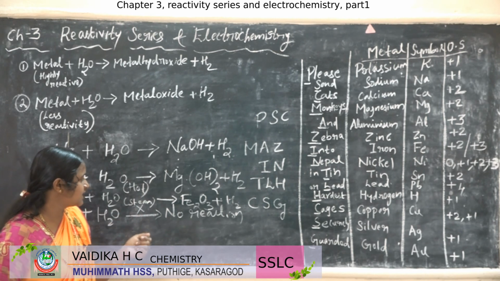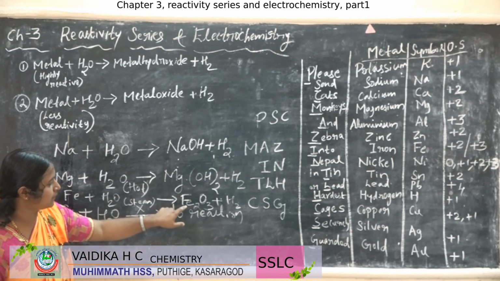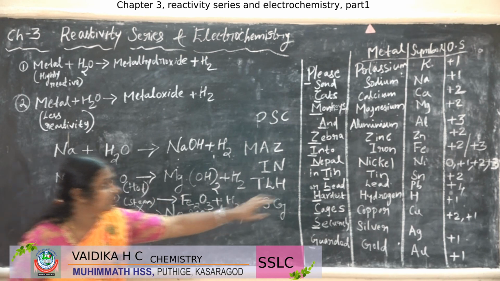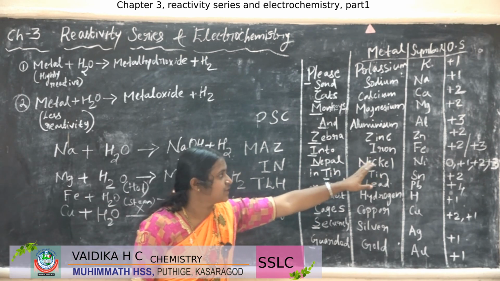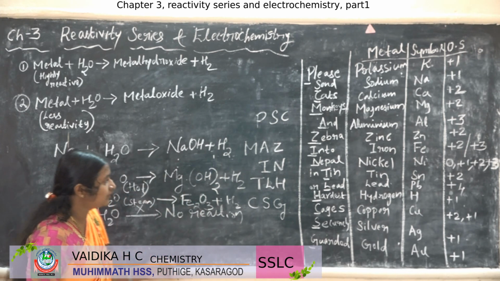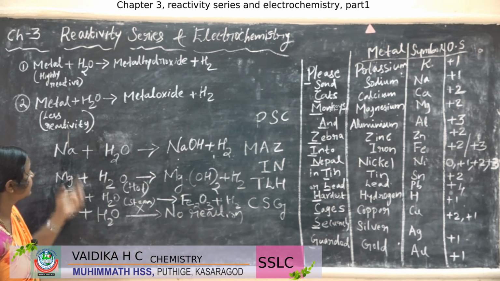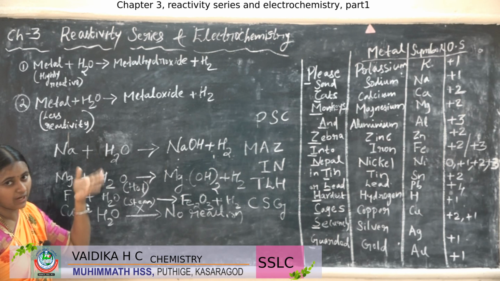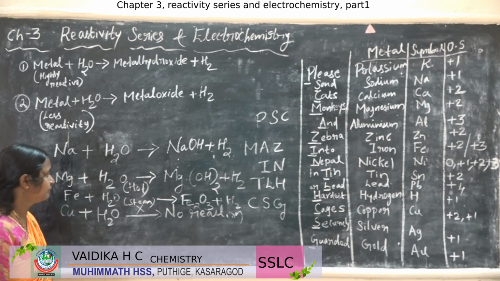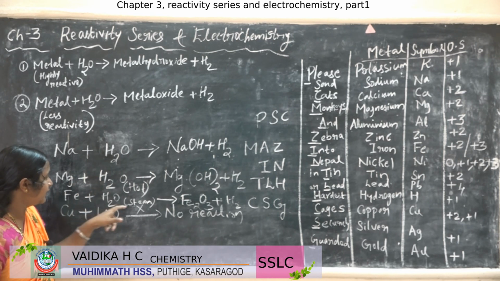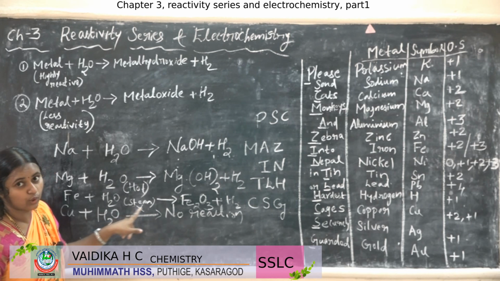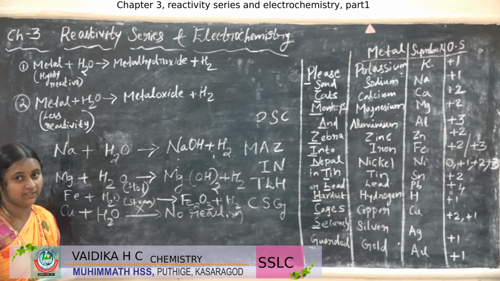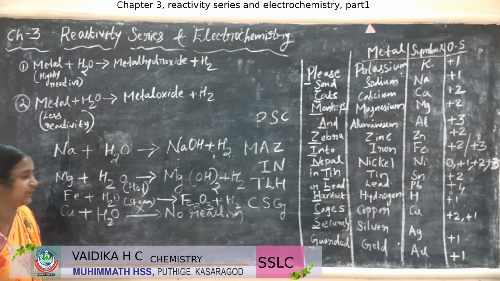In the reactivity series you can see where the place of iron is, right? Iron is in the middle, so it is less reactive compared to potassium, sodium, calcium. This reaction occurs only in the steam state of water, that means very hot water.